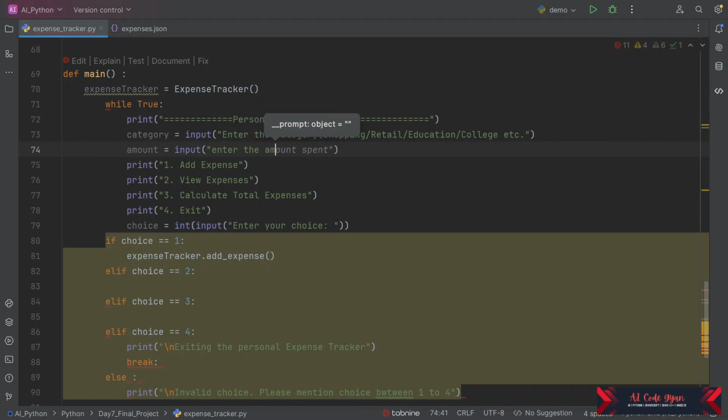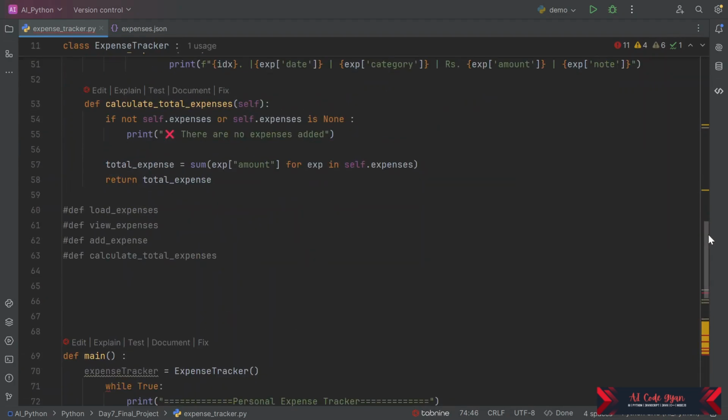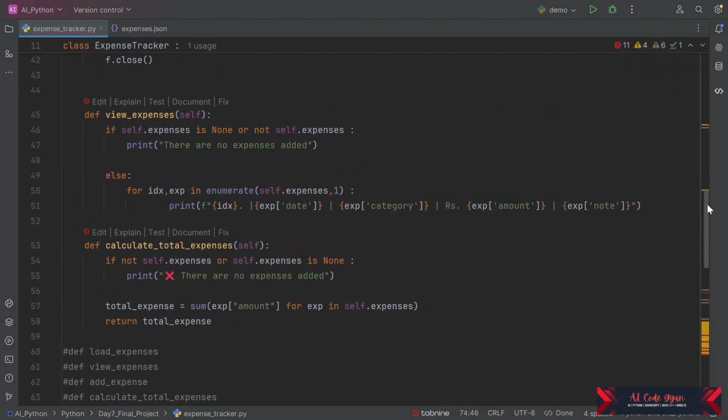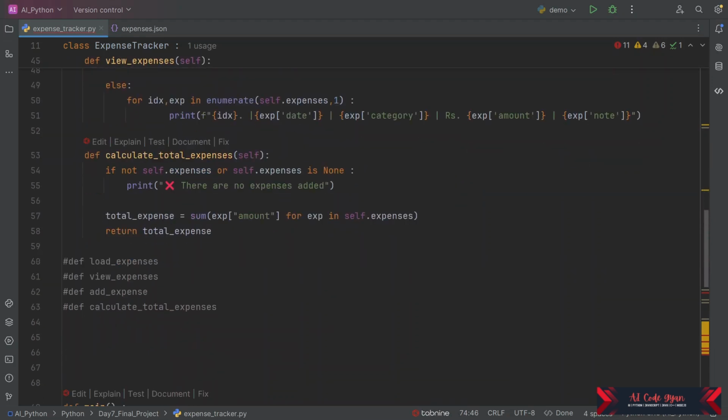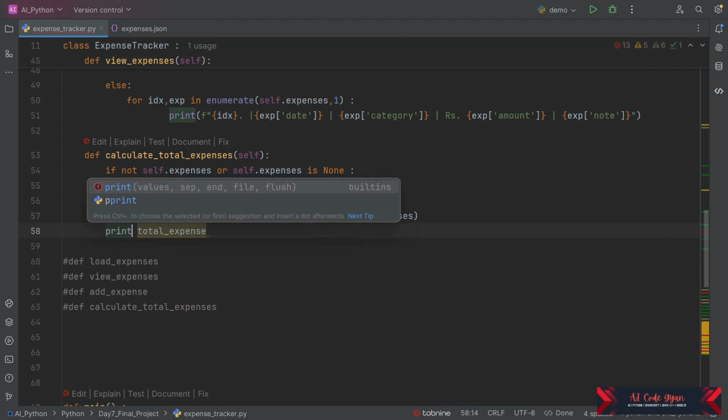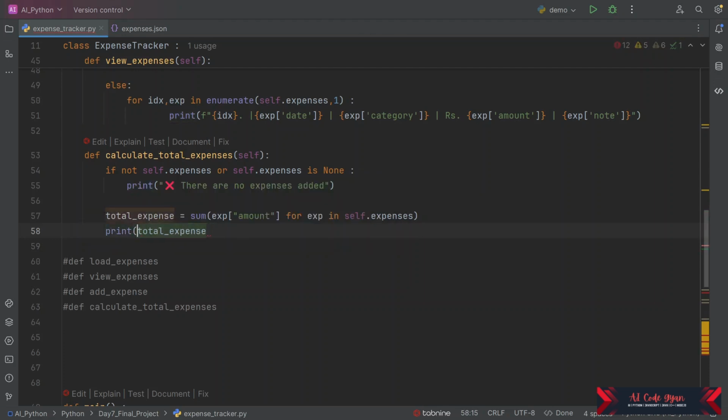We can even take this amount in float. For now we are leaving this as an integer value. We can print it after decimal as well. So I think we have missed one function again. Yeah, here instead of return, no, we haven't missed this, but here we can print this as